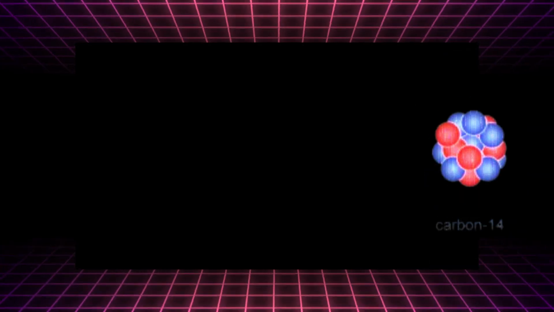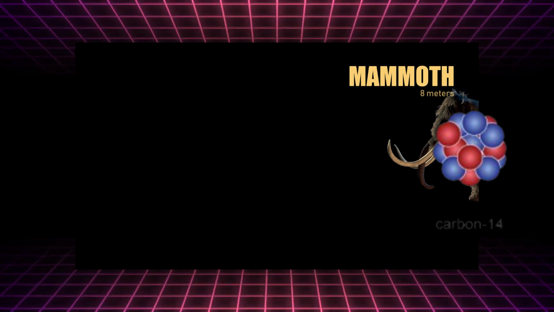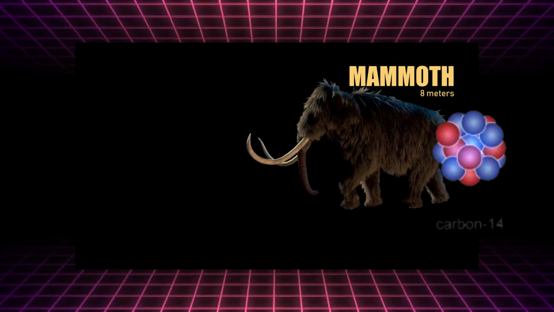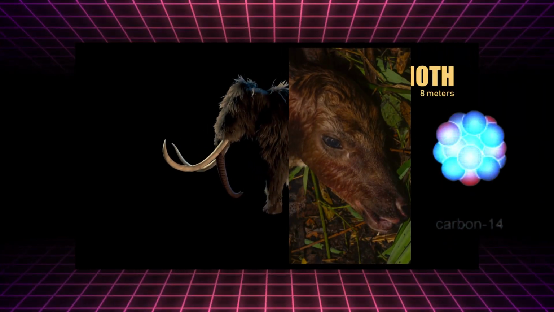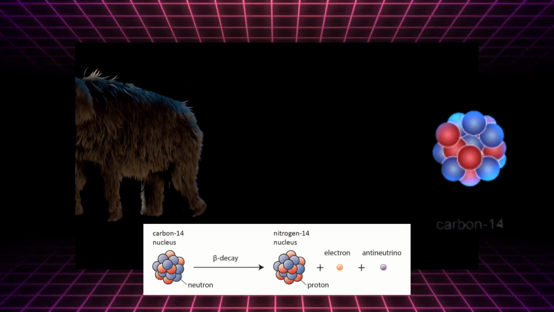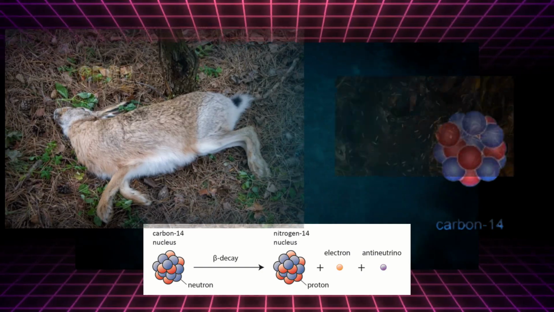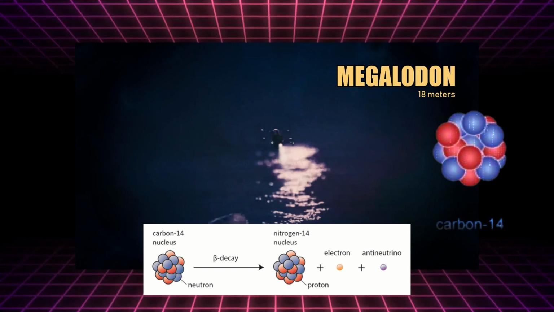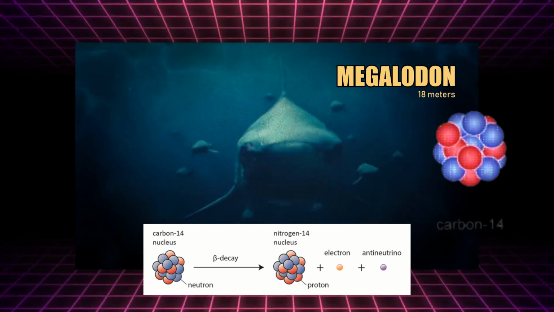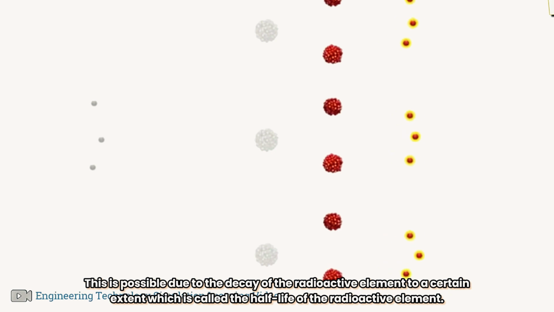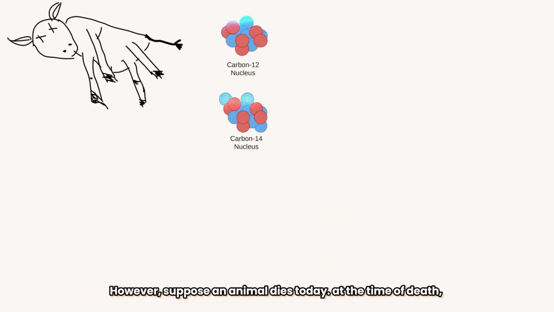But when an organism dies, the organism does not absorb new carbon-12 or carbon-14. But as I said earlier, carbon-14 is unstable, so the decay of carbon-14 continues in the animal body even after the death of the animal. And carbon-14 decays to nitrogen. As a result, the ratio of carbon-14 and carbon-12 in the dead animal's body starts to change. The age of the dead animal can be determined by how much the ratio of carbon-12 and carbon-14 has changed. This is possible due to the decay of the radioactive element to a certain extent, which is called the half-life of the radioactive element.